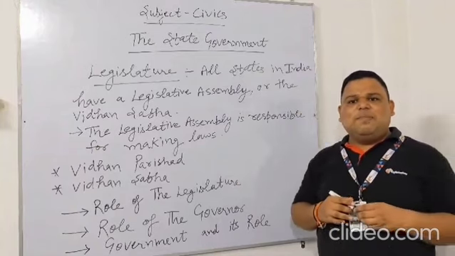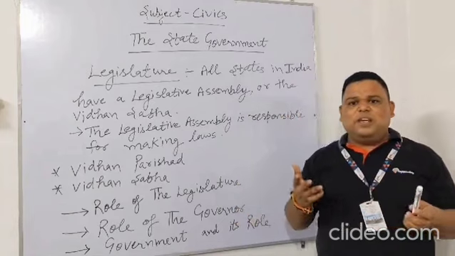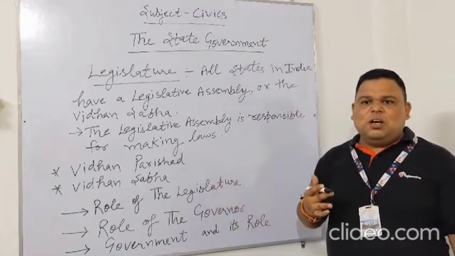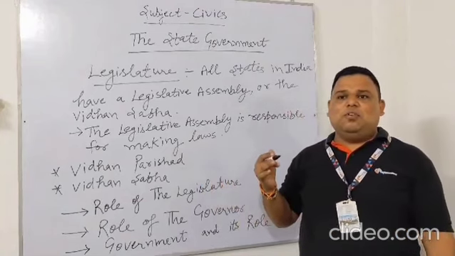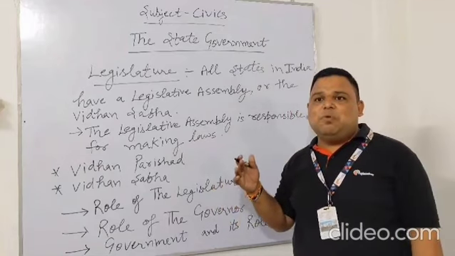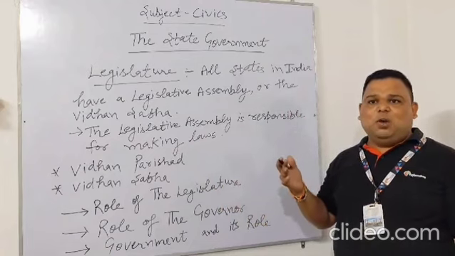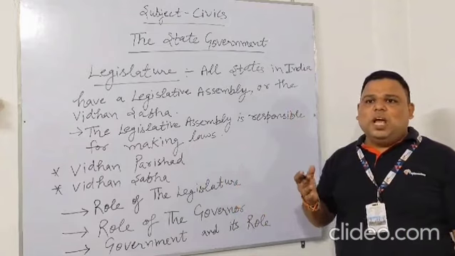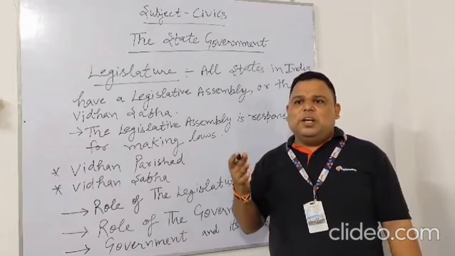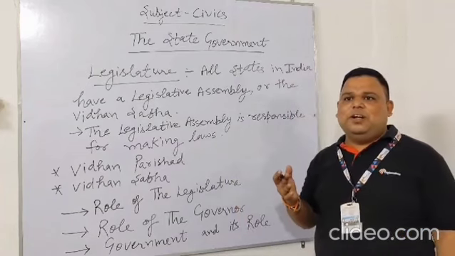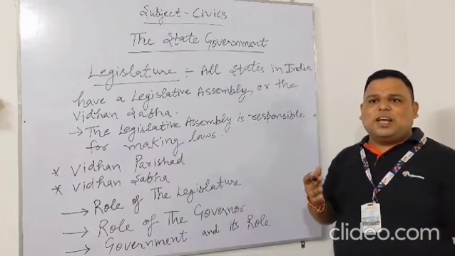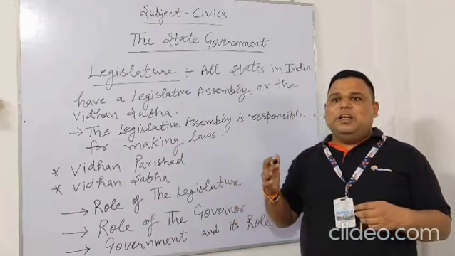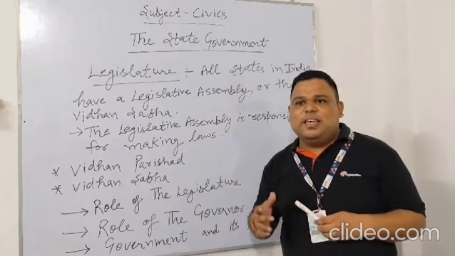The size of the Legislative Assembly depends on the population of the state. States with large populations, such as Uttar Pradesh, have a large Vidhan Sabha, 404 members, while states with a small population, such as Sikkim, have a smaller Vidhan Sabha, 32 members only. However, the total number of members in a Legislative Assembly cannot exceed 500, and it cannot have less than 60 members. Exceptions have been made in the case of some states such as Sikkim and Goa.